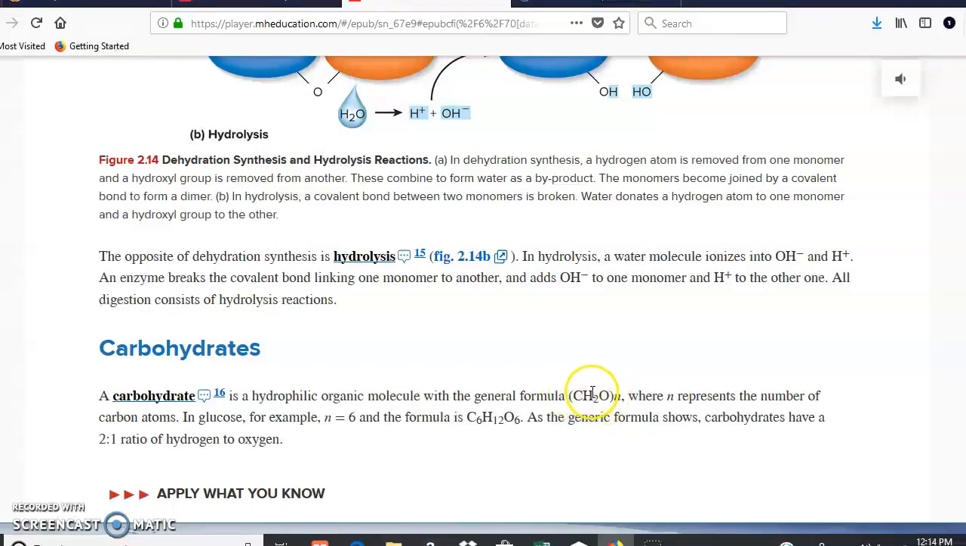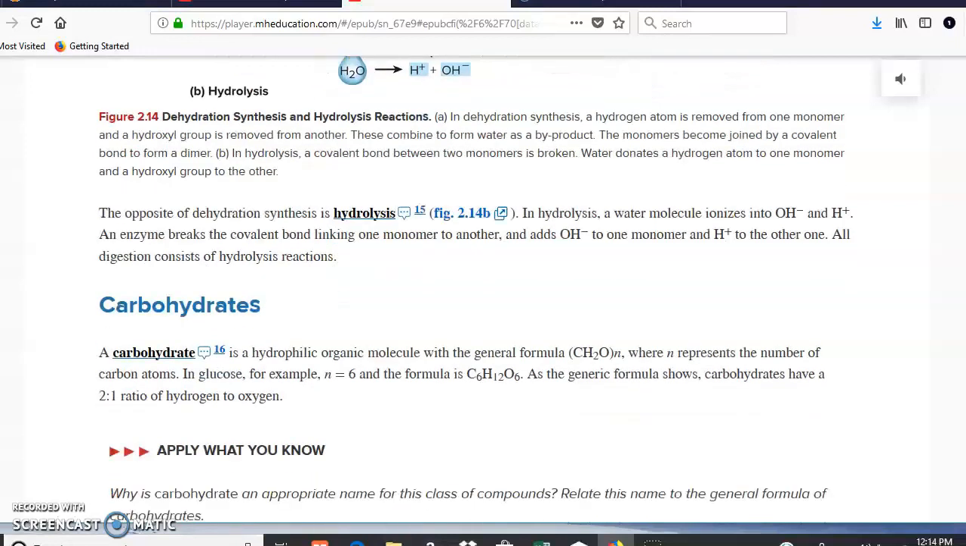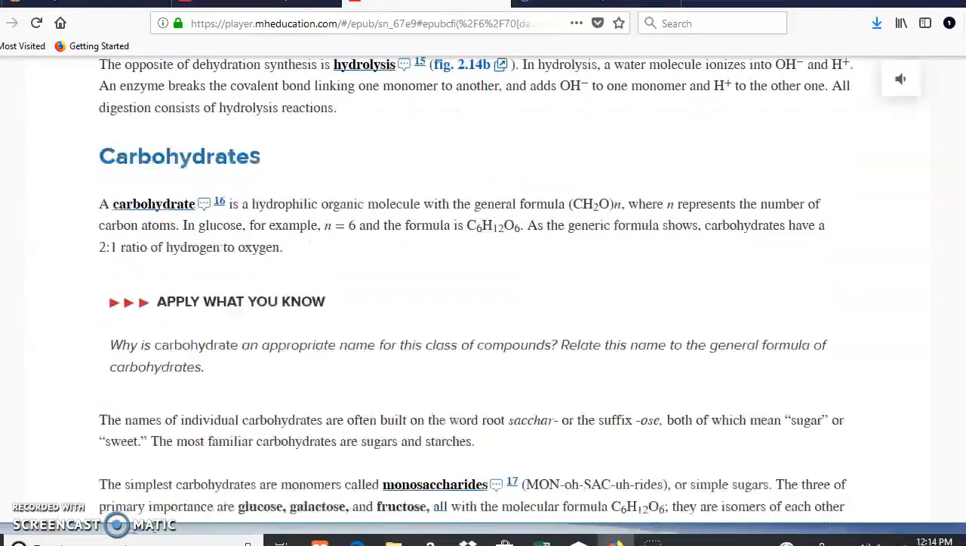Now, this is the basic unit. If you put together 6 of these, as you can see here, you're going to get glucose, which is C6H12O6. Okay, it's as easy as that. So a carbohydrate is a carbon that you hydrate. And the more of these you put together, you're going to get different units. So for carbohydrates, we're going to have, for example, glucose.